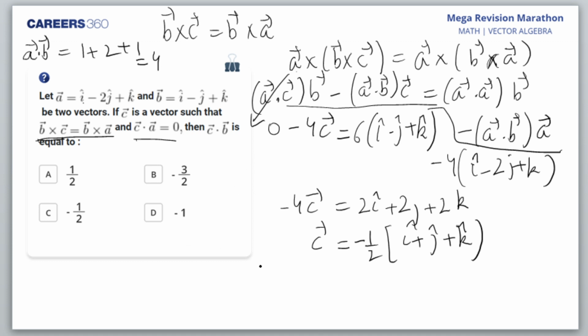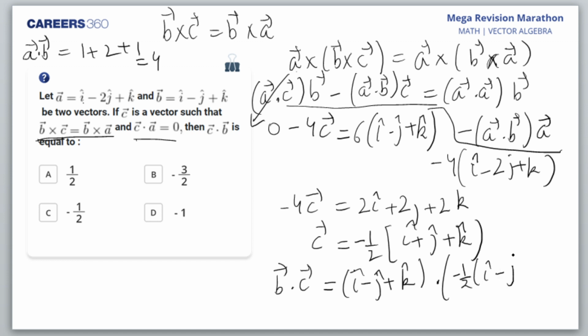Now once I get C vector, I can calculate B dot C. So students, please be focused. This is the second last question we are doing. So when I do this, I minus J plus K dot minus half I plus J plus K. So what do I get?